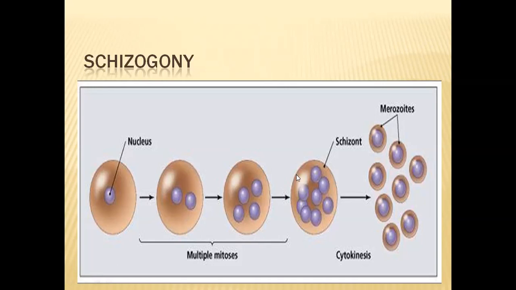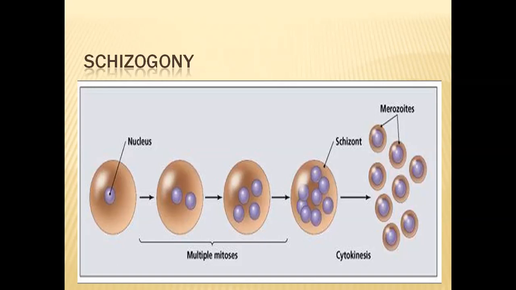So around these nuclei, later what happens, once these nuclear divisions are finished, around each nucleus, some portion of protoplasm or cytoplasm and some piece of plasma membrane are encircled around these small nuclei.